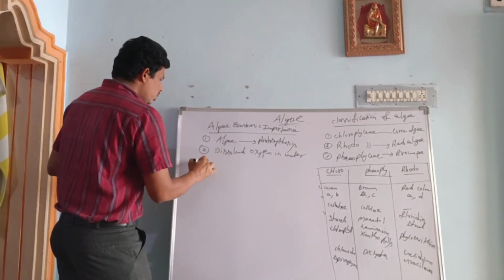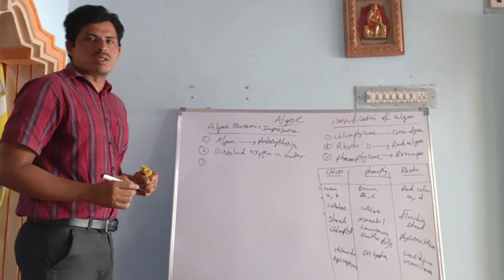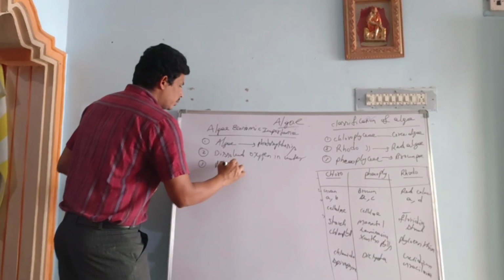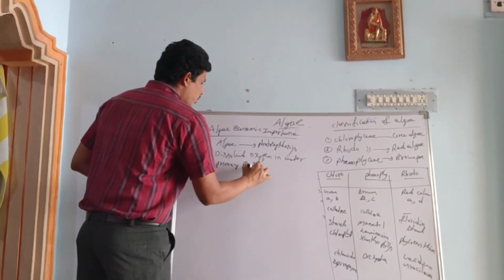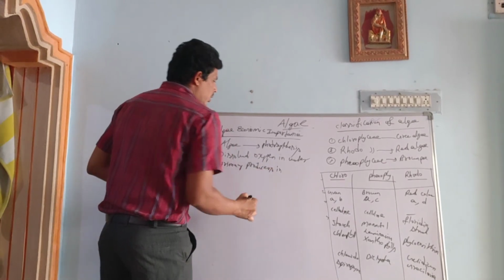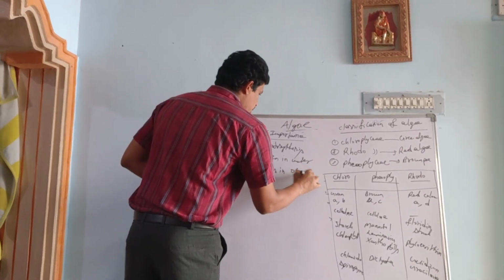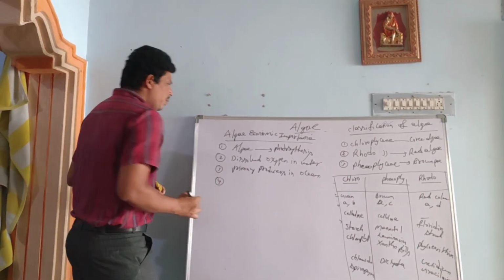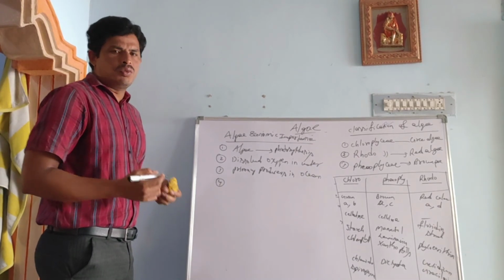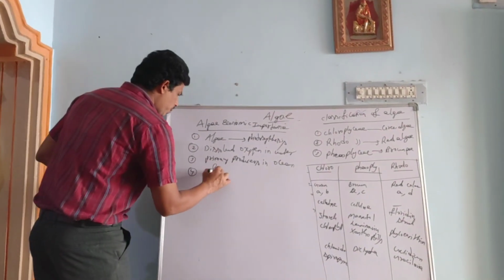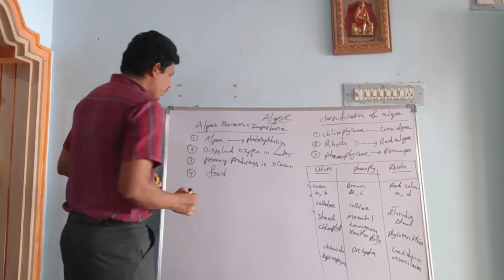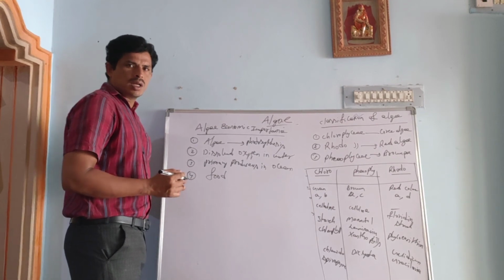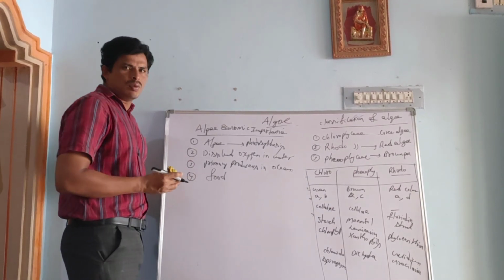And also these are the planktons. Phytoplankton act like the primary producers in the ocean. And next one, the majority of algae is also used as food for human beings. In Japan, people mostly eat algae from the oceans.